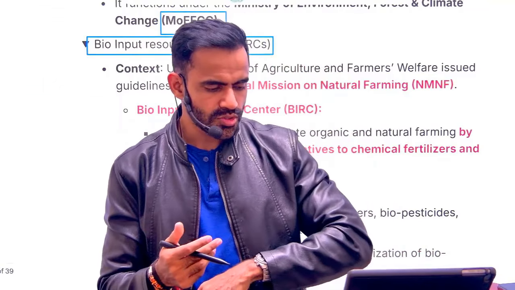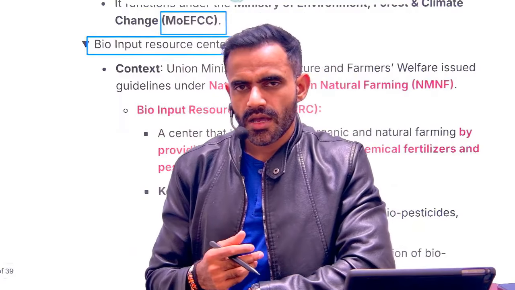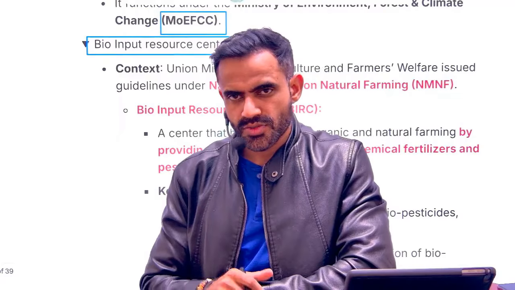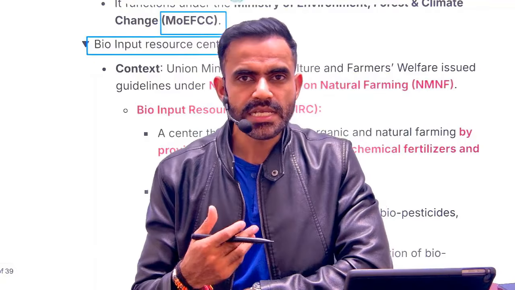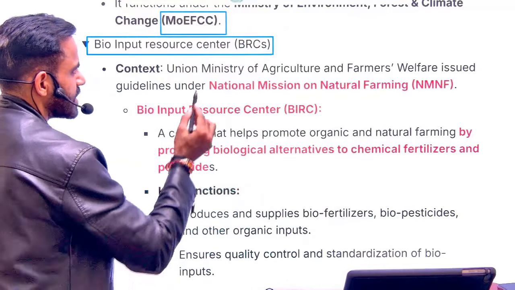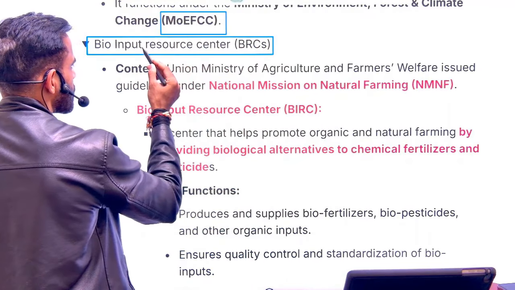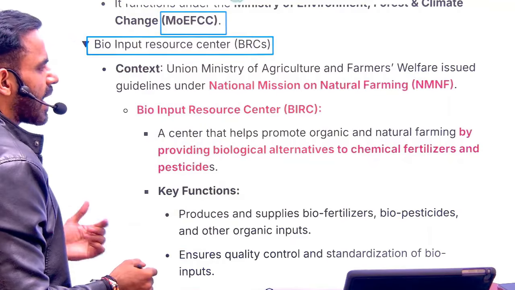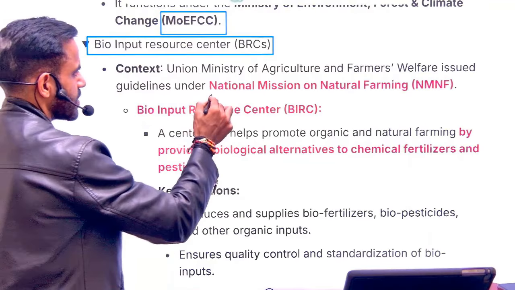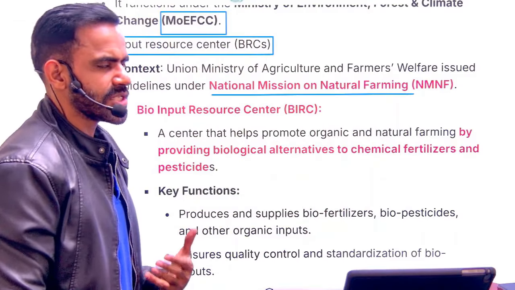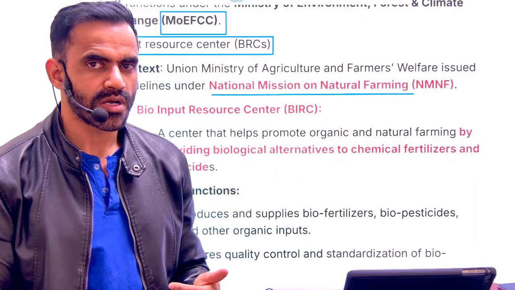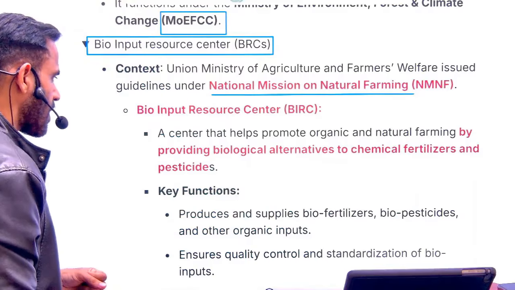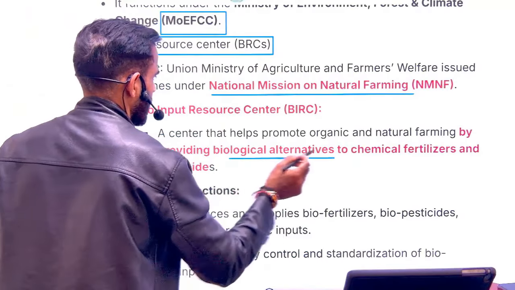Now, what we are trying to do through these bio input resource center, farmer is using, let's say, chemical fertilizers. So instead of chemicals, we are trying to promote organic items. And how we are going to provide organic items to the farmer? With the help of these input centers. In a very simple sense, these centers will provide input to the farmers, and these inputs are going to be bio inputs. So this is under National Mission on Natural Farming. Natural farming basically means we are trying to promote natural practices. We don't want to use chemical fertilizers. So they will provide biological alternative to the chemical fertilizer.